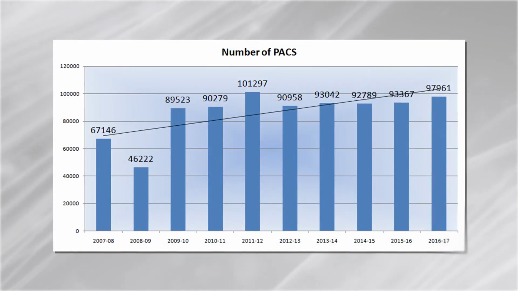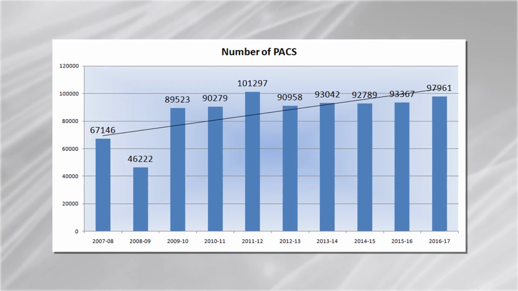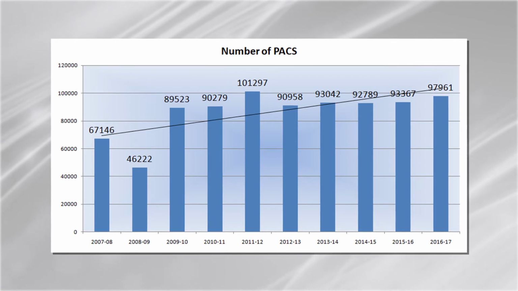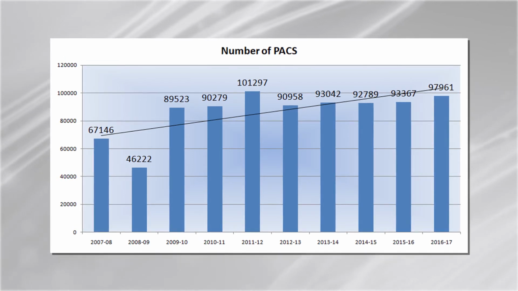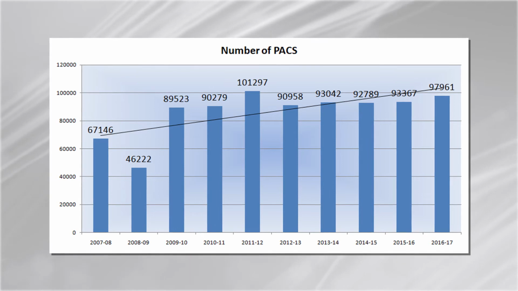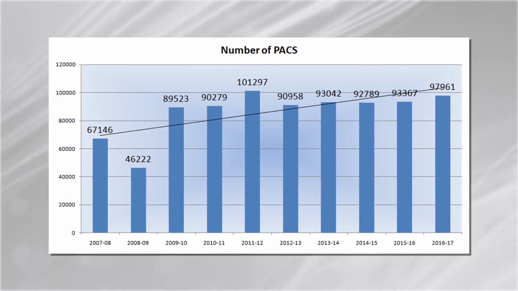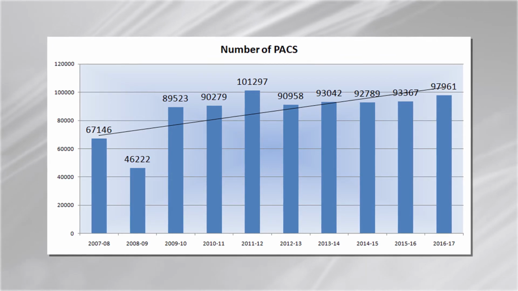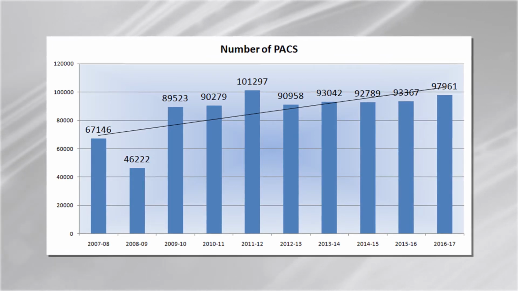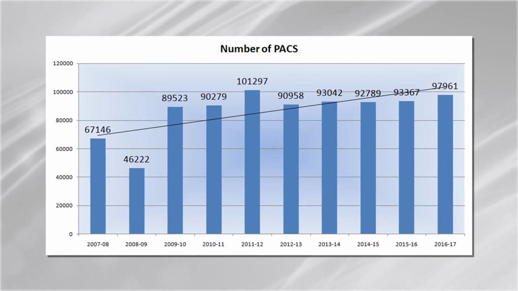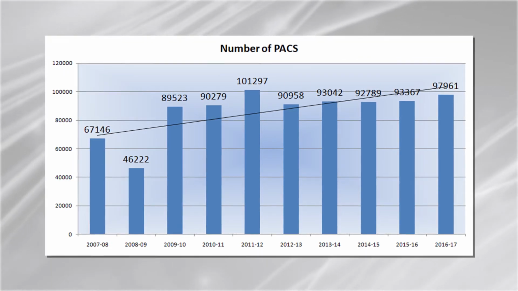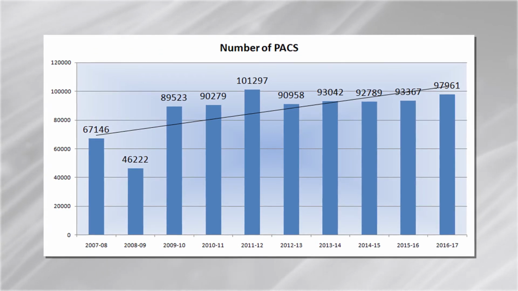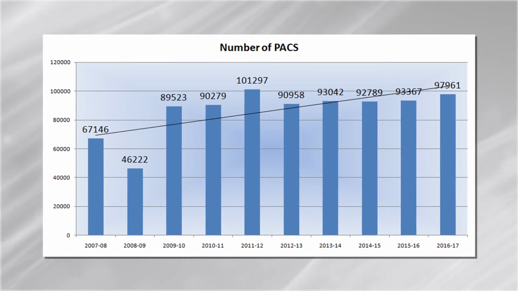Here we can see the growth of the primary agricultural credit societies, and the numbers are increasing over time. In the last 10 years, you can see the trend here. In 2007-8, we had 67,146 primary agricultural credit cooperative societies, which reached 97,961 in the year 2016-17. So there is a continuous growth in the number of primary agricultural cooperative societies.